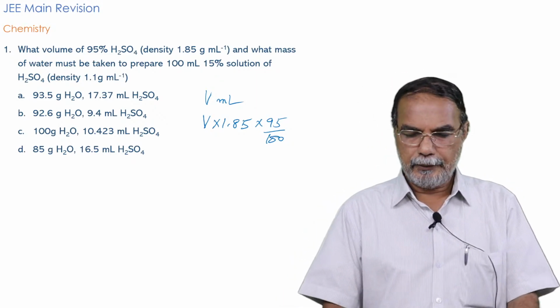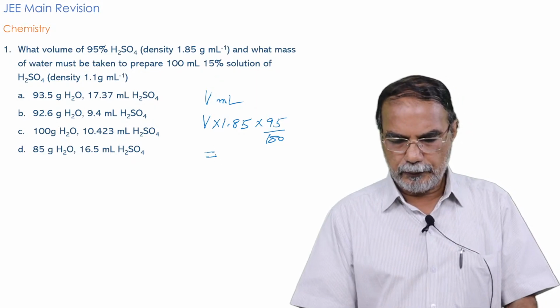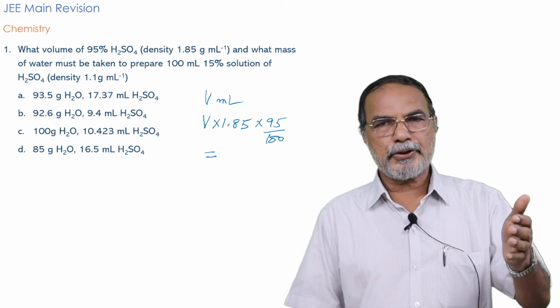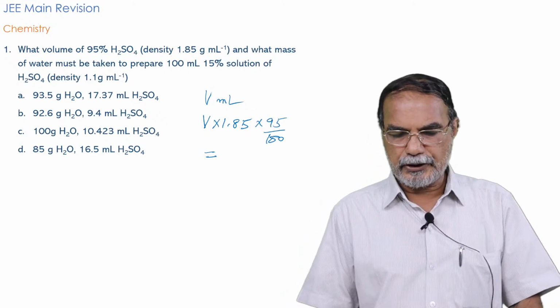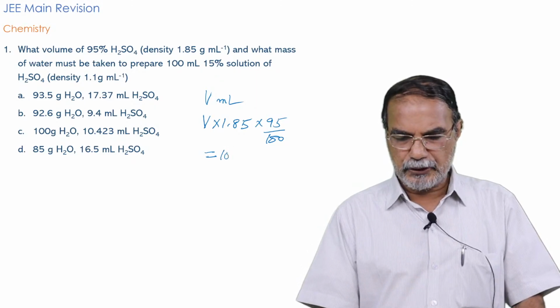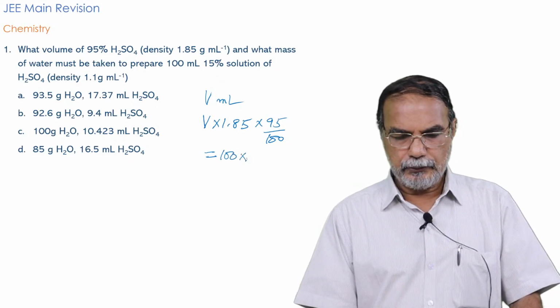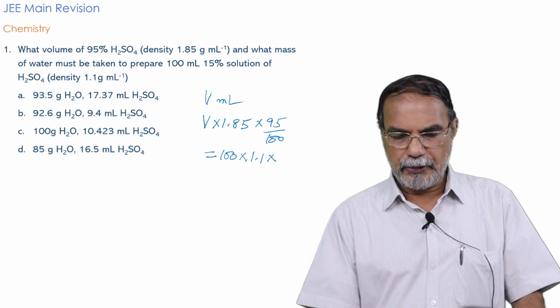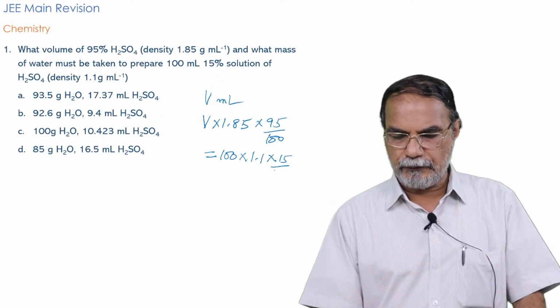So that is equal to the mass of sulfuric acid in the second solution. In the second solution, the volume is 100 ml, into the density 1.1, into the percentage, which is only 15, so 15 by 100.